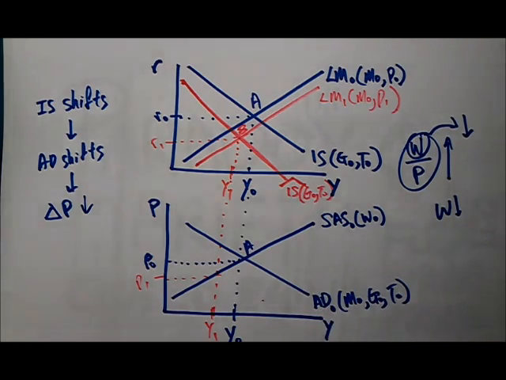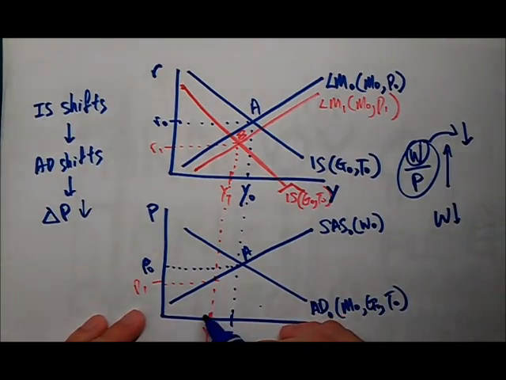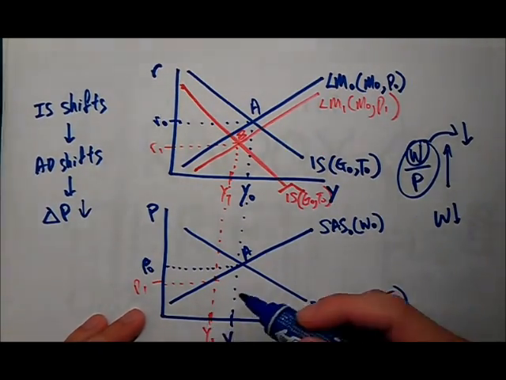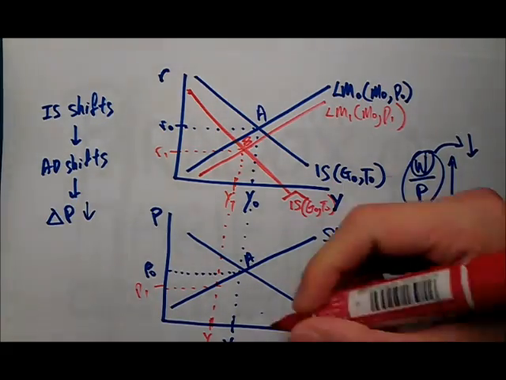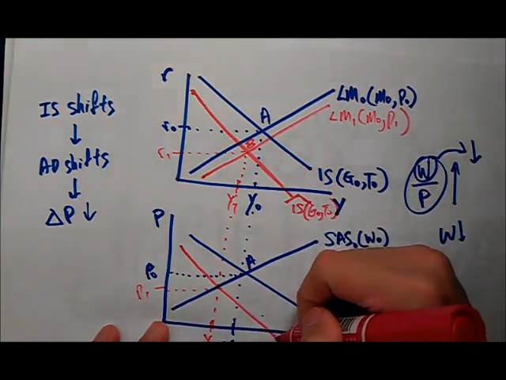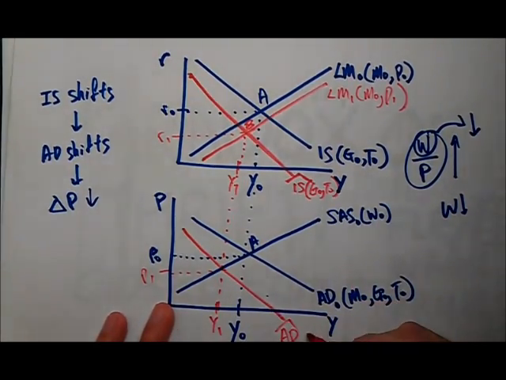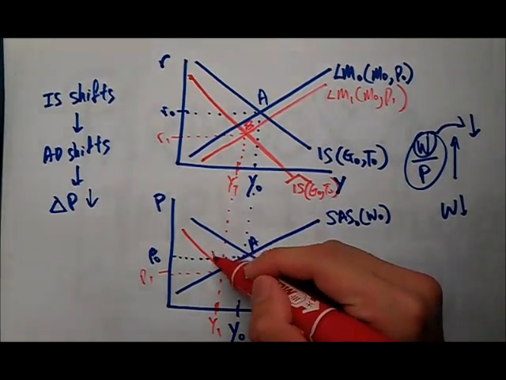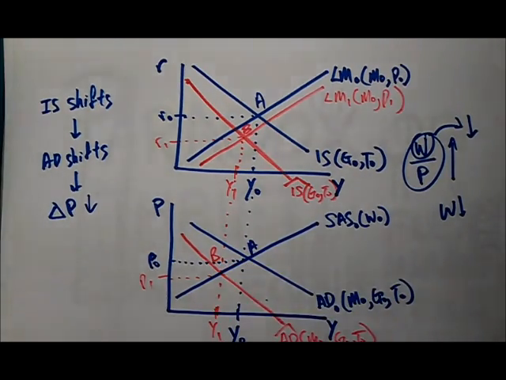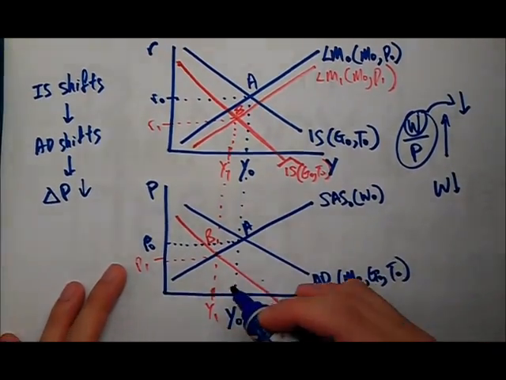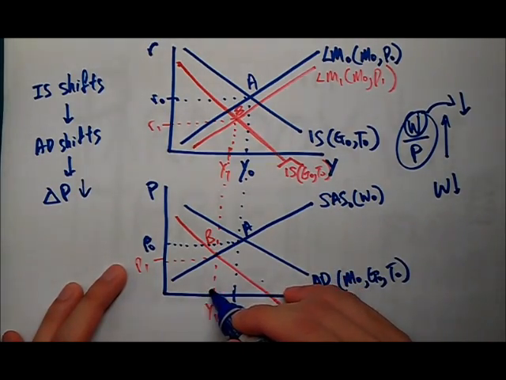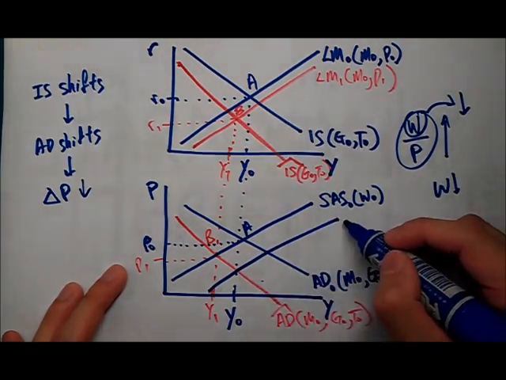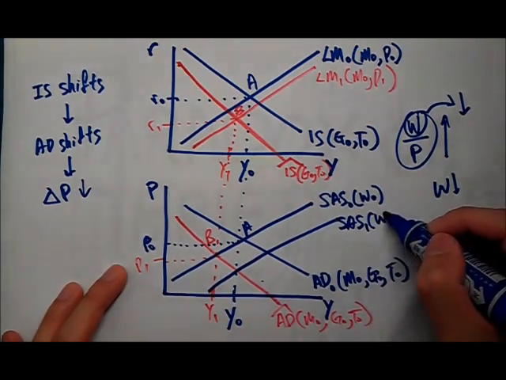So what's going to happen now? Use blue for this. Now the SAS is going to shift down, and how far is it going? Oh, I forgot to add my AD curve. Oh my goodness. Okay, never mind. Luckily I remember now. My AD curve is going to shift down, and this is my point B over here. So my SAS is going to shift downwards, like that. SAS1, W1.